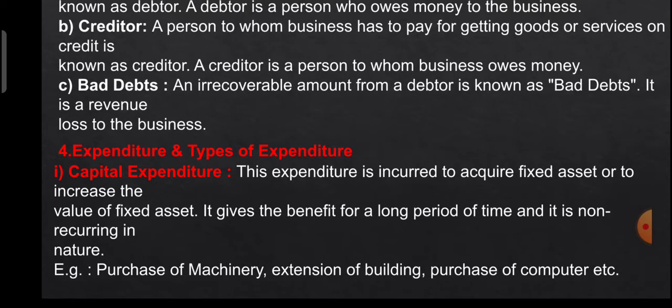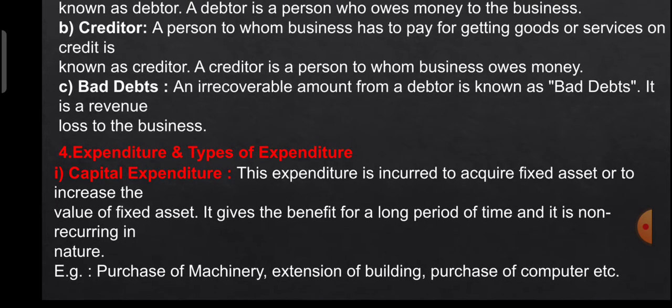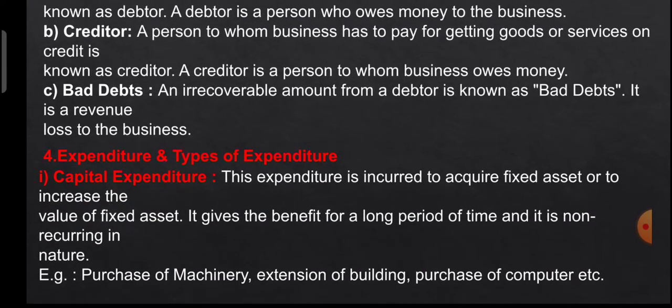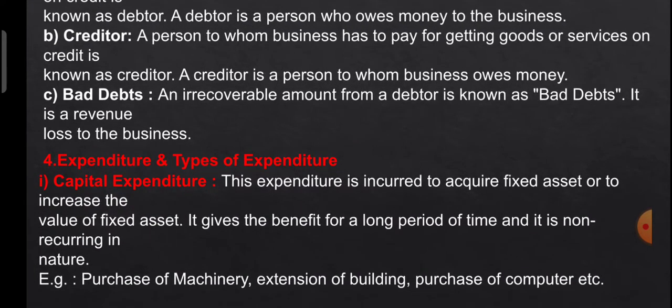So let's see in detail what we mean by capital expenditure. Capital expenditure is incurred to acquire fixed assets like land and building, plant and machinery, furniture and fixtures, or to increase the value of a fixed asset. It gives benefit for a longer period of time, and it is non-recurring, meaning not regular in nature.